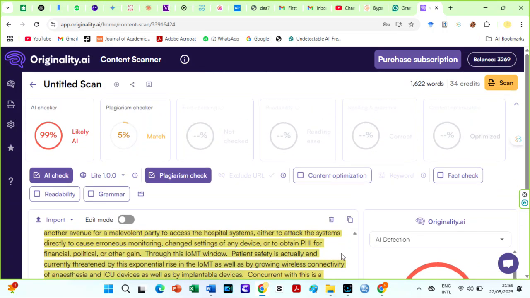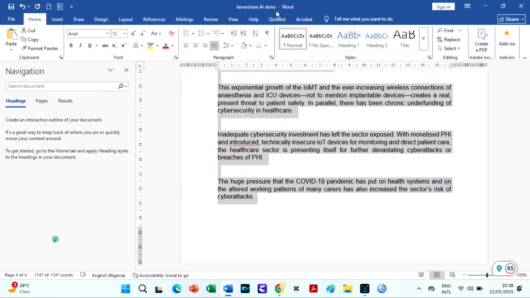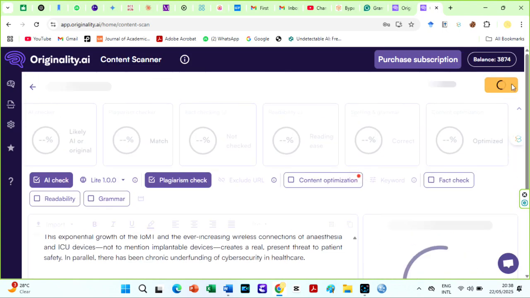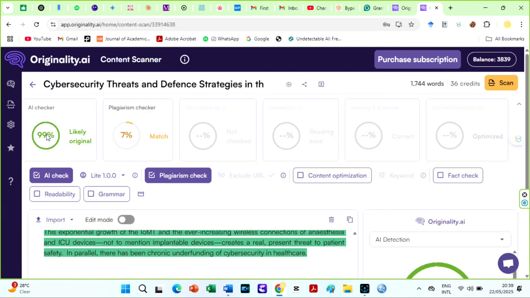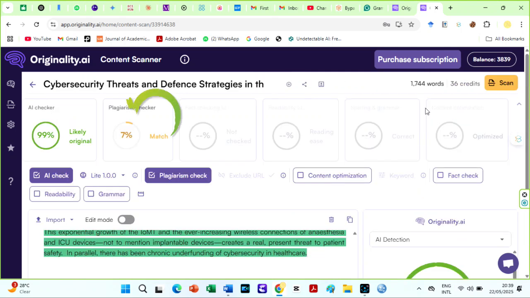I prefer their paraphrasing tool because I know how to use it and not get detected. You can check my channel for the video. But now comes the fun part. We're going to take the output of Tenorshare AI bypass and check it on Originality AI. I copy the text and move over to Originality AI. Here we are. Beautiful. Originality AI said the text from Tenorshare AI is 99% original. The plagiarism level is 7%.